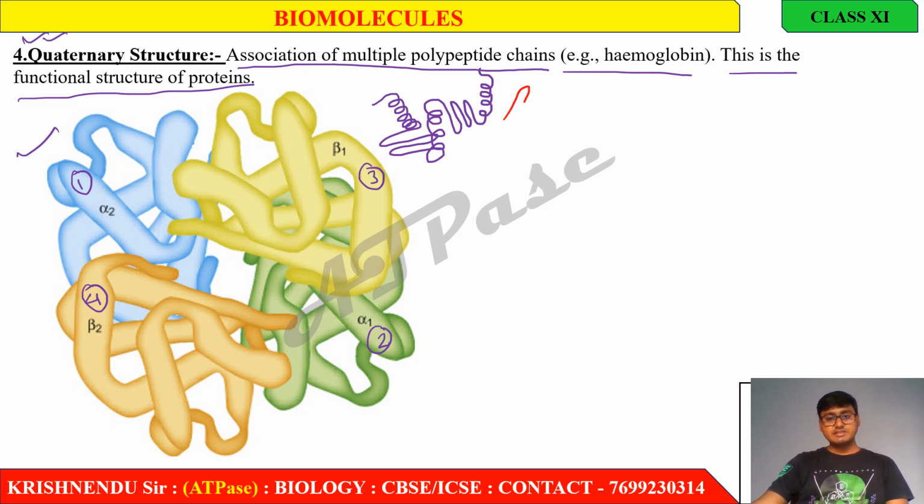Beta pleated sheet, alpha helix, beta pleated sheet, alpha helix, beta pleated sheet, alpha helix.